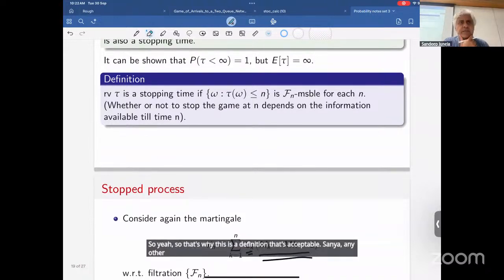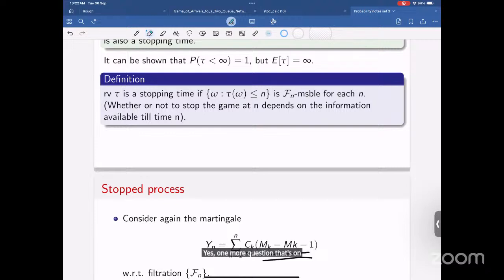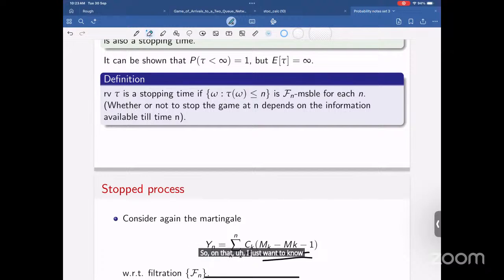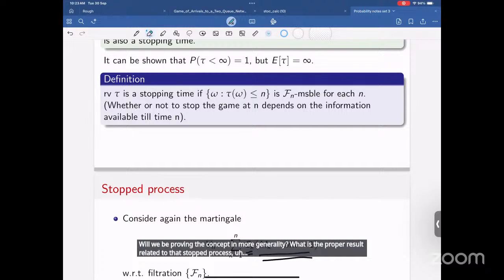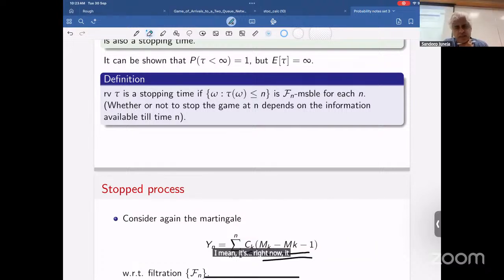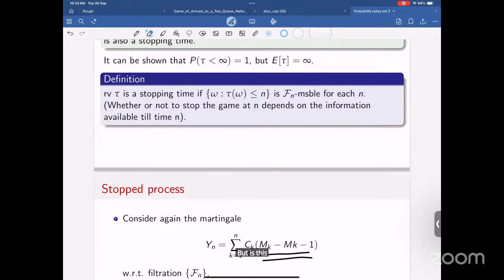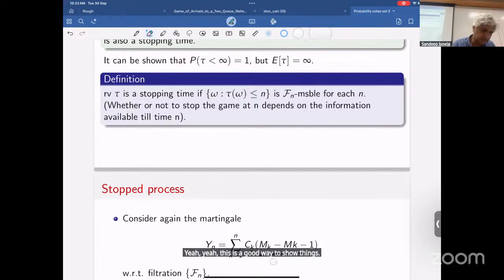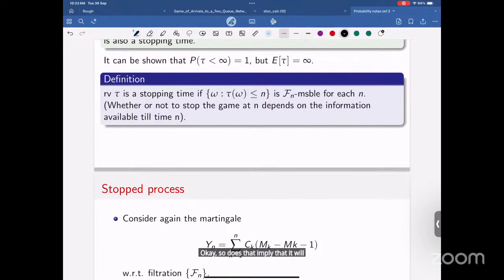Sanyam, any other questions? Yes, one more question on the stopped process. We have demonstrated the concept using only this example of the transformed martingale. Will we be proving the concept in more generality? What is the proper result related to the stopped process? It's proved right now, isn't it? The only question is that we have demonstrated the concept using this particular transformed martingale. Does that imply that it will hold in general as well?